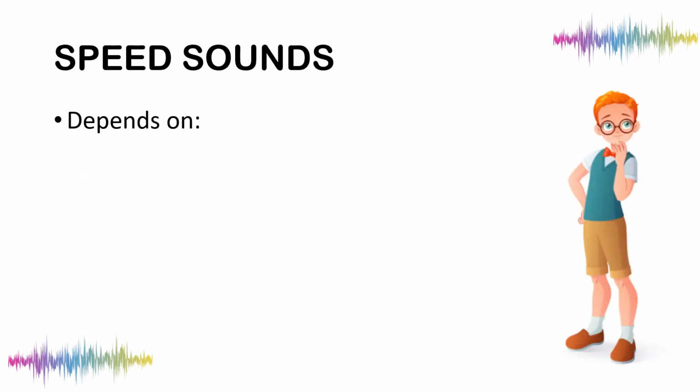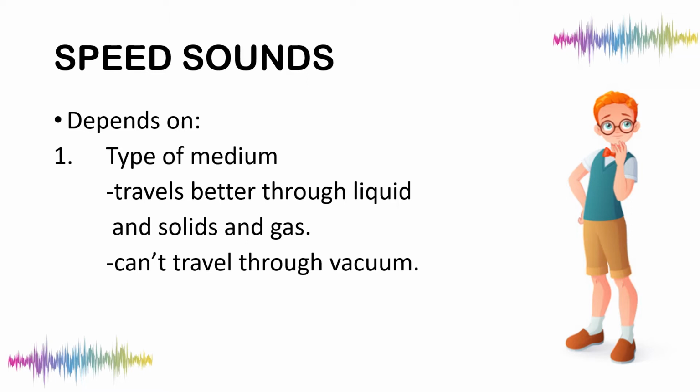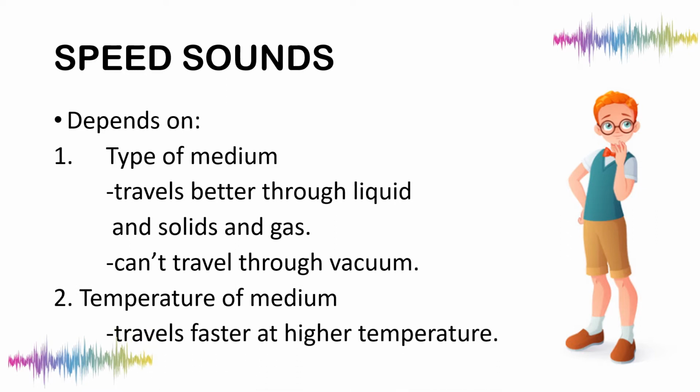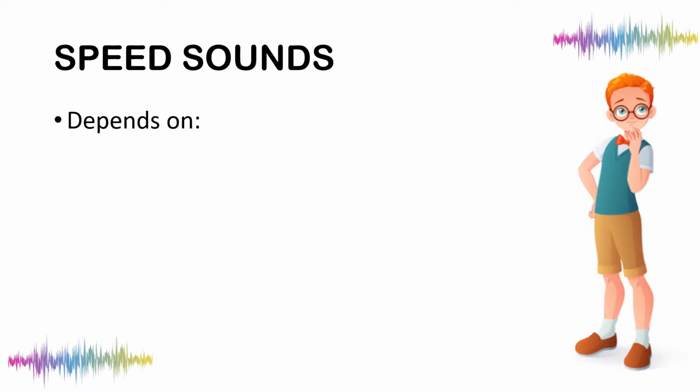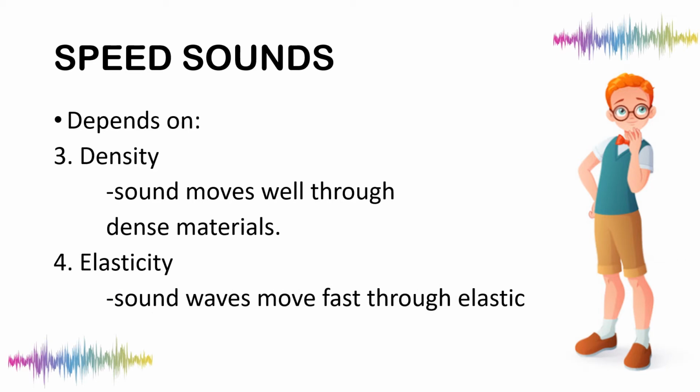The speed of sound depends on the type of medium. Sound travels through liquids, solids, and gas, but it can't travel through a vacuum. Speed of sound also depends on the temperature of the medium; it travels faster at higher temperature. Third, density: sound moves well through dense materials. Number 4, elasticity: sound waves move fast through elastic materials.